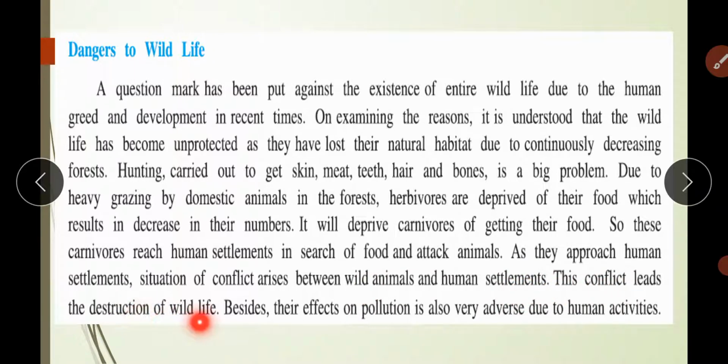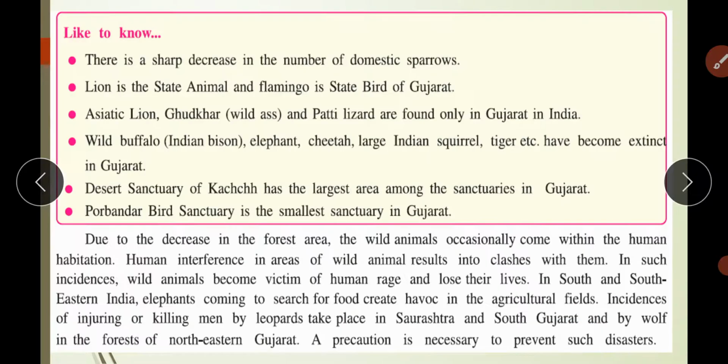Of course, इंसान और जानवर में हमेशा हम तो गोली मार देंगे उनको. If at all they attack us, then the last ultimate source for us is to kill that animal. Besides, their effect on pollution is also very adverse due to human activities. Now, things to know, like there is a sharp decrease in the number of domestic sparrows. Yes, चकली, जिसको हम गुजराती में कहते हैं.